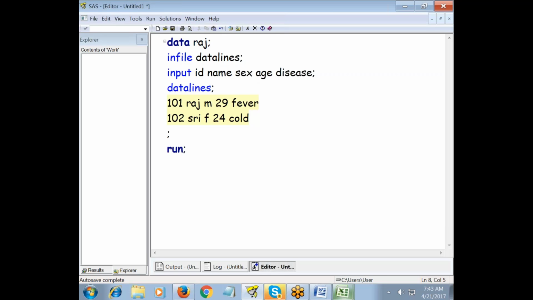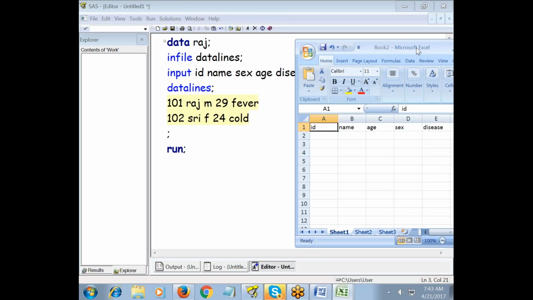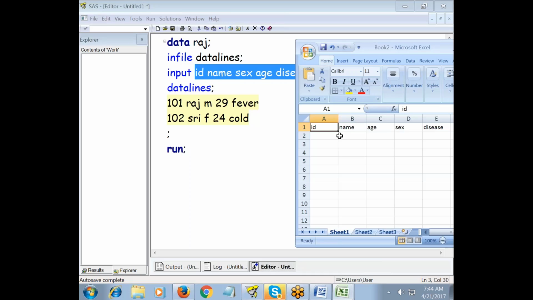Now whenever this program is executing, what happens? SAS will create the column names first. Whenever this statement is executed, it will create a file called Raj. Suppose imagine book2 is Raj, right? Next, input ID. Whenever you write this statement, it will create all your column names: ID, name, age, sex.